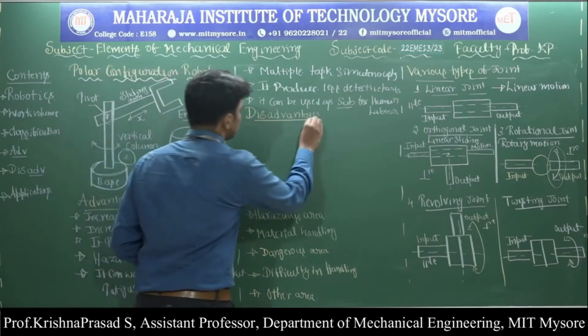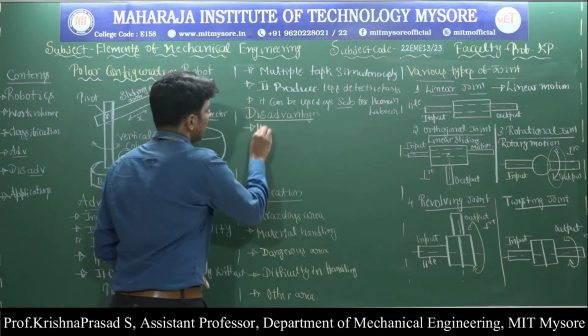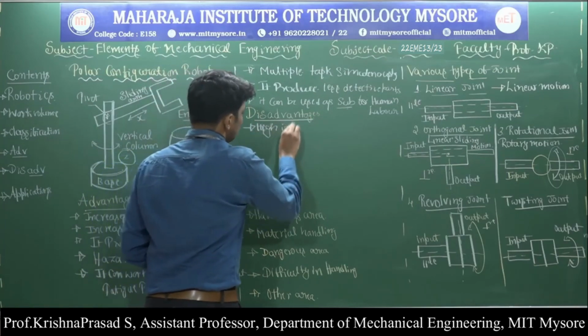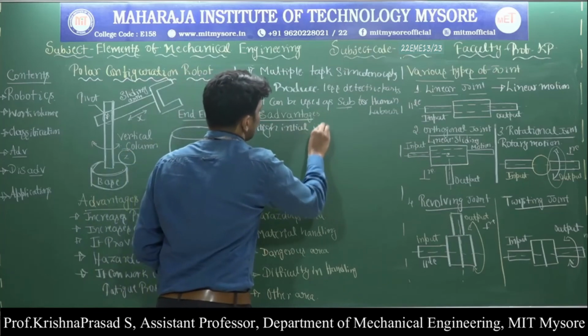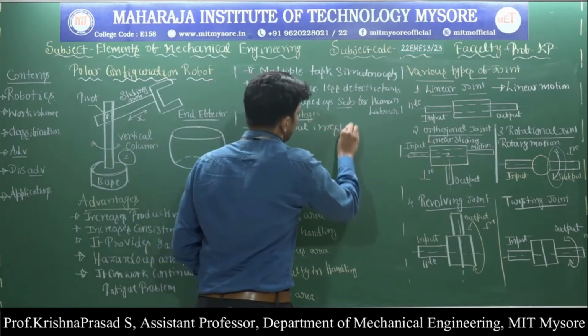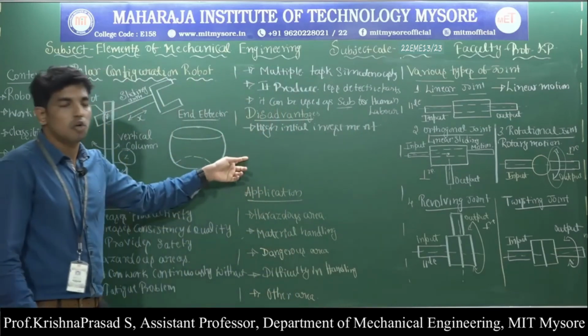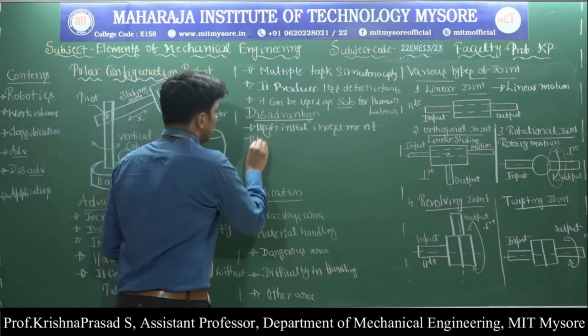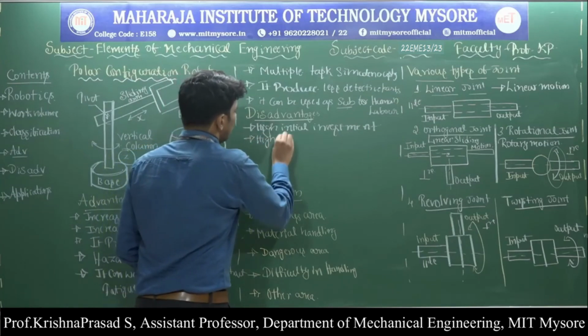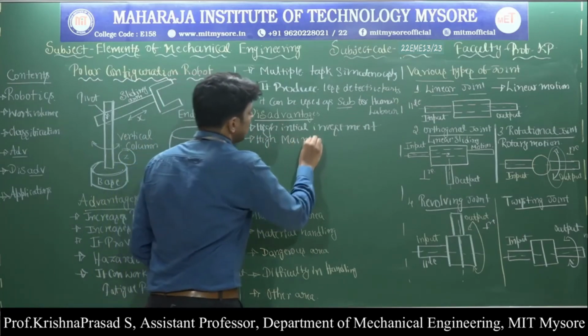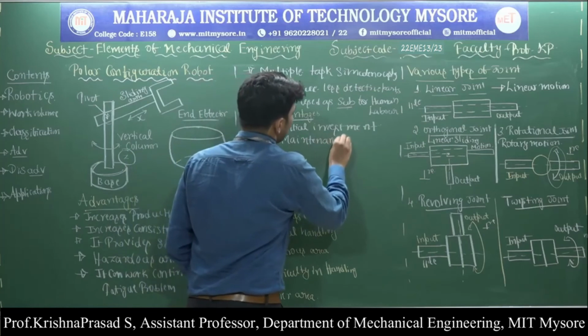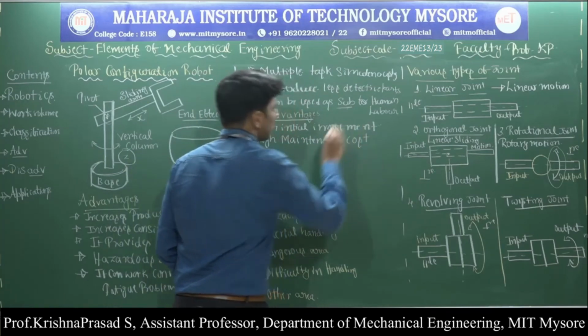Then what are the disadvantages? High initial investment is needed for the industrial robot and its operation. Then high maintenance cost is required.